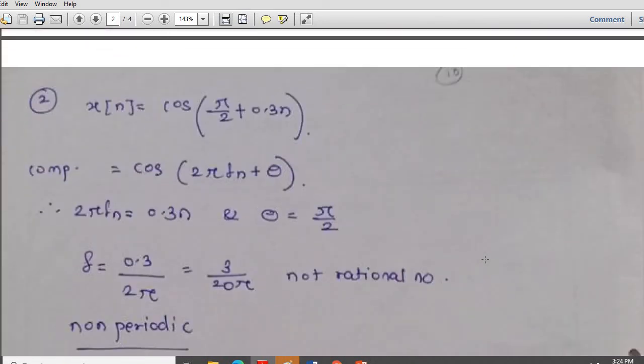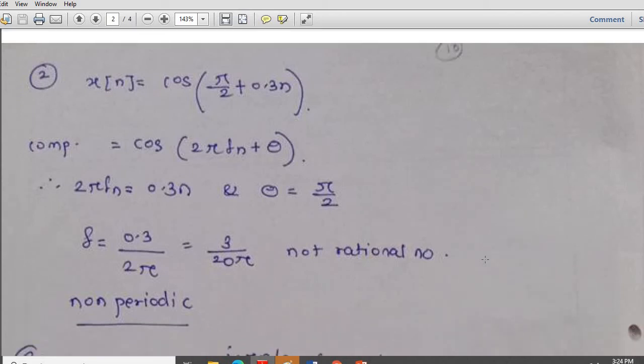Second one we can take. Here x1 is equal to cos of pi by 2 plus 0.3 n. If we compare with cos of 2 pi fn plus theta, then 2 pi f is equal to 0.3, and theta is equal to pi by 2. So f is equal to 0.3 divided by 2 pi, and 0.3 is 3 by 10.